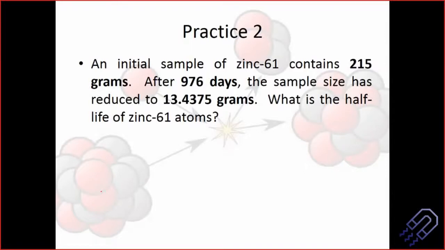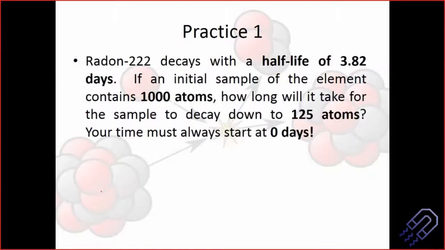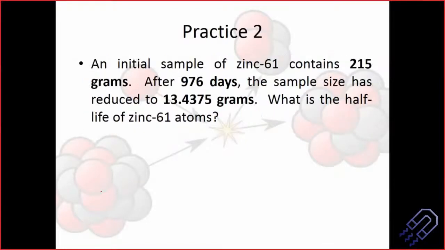So this is the next question, almost in similar lines, but here you have to find out the half-life. There, it was if the initial sample contains this, how much time will it take for the sample to decay to 125 atoms? So this was time, this was half-life of zinc. So you can try this also, and then we will go back to the previous question and solve it.